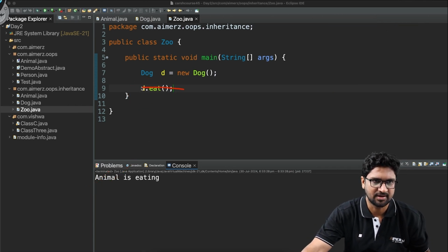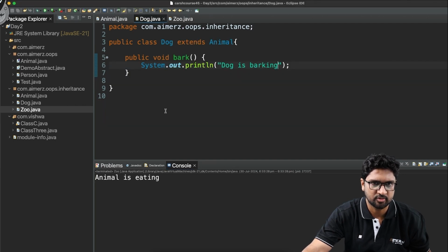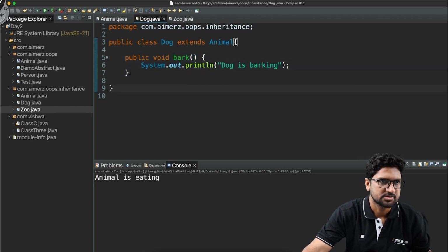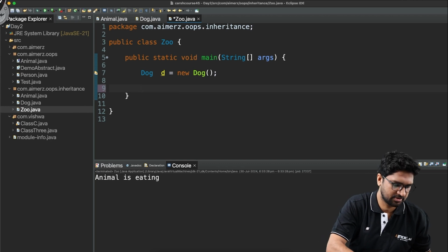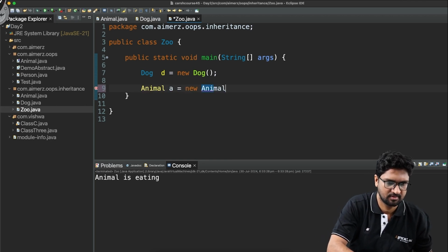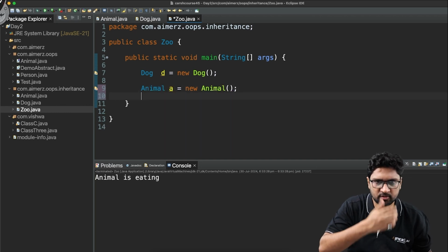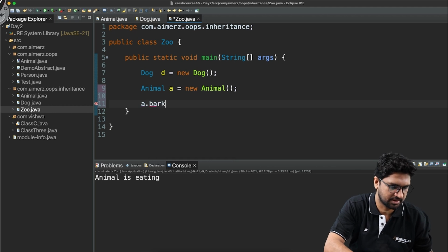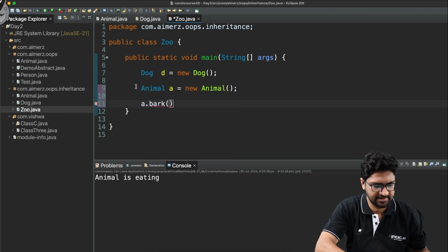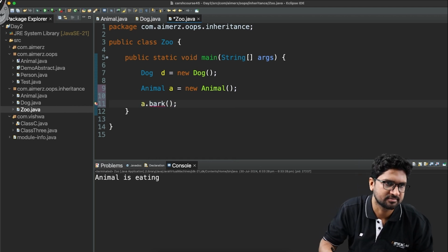So I know that the dog has a method, dog is barking. I come back here and we're going to define, instead of a dog object, an animal object, a equals new Animal. Let me try to call a method which is there in the dog. Let me call a.bark. If you see here, it is giving a compilation error.